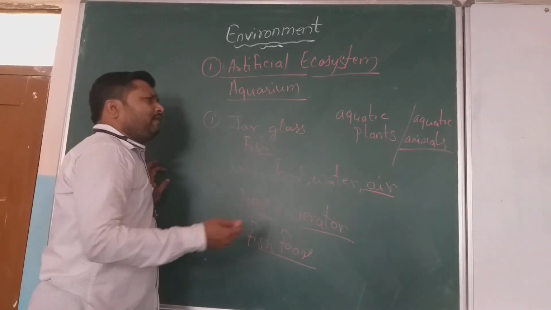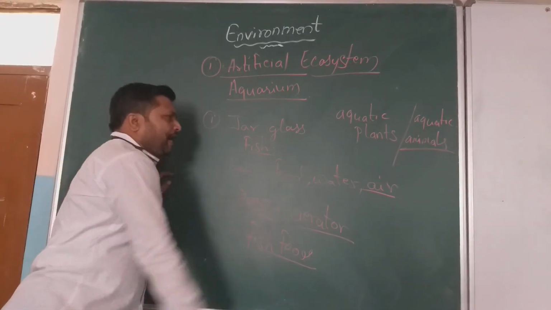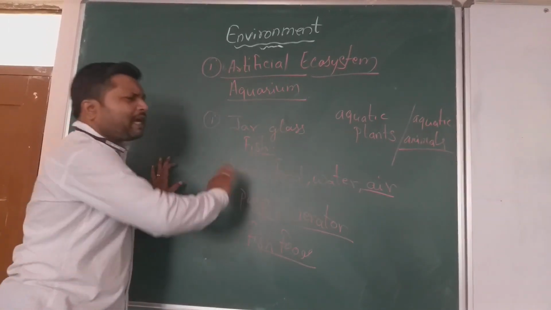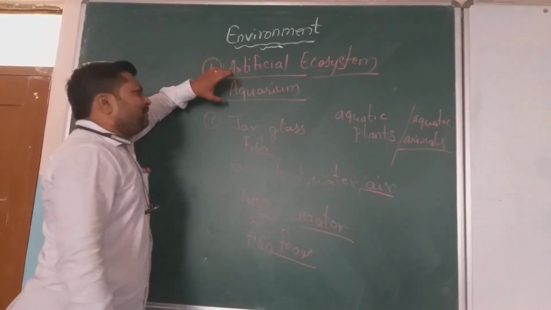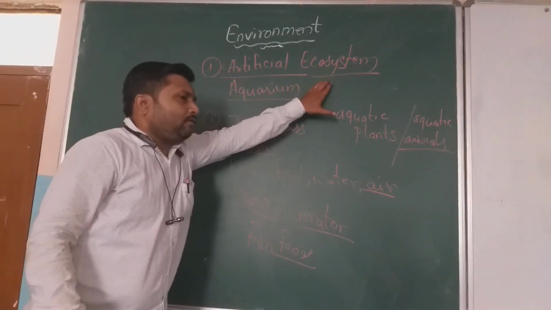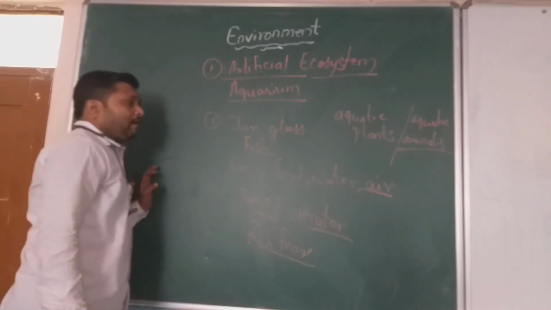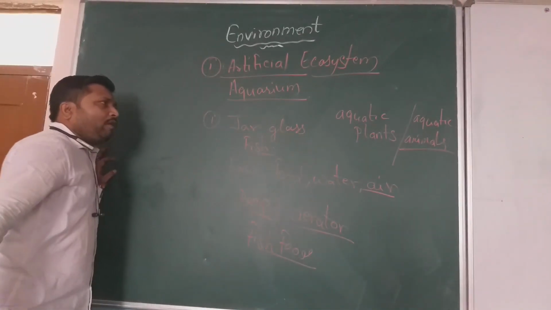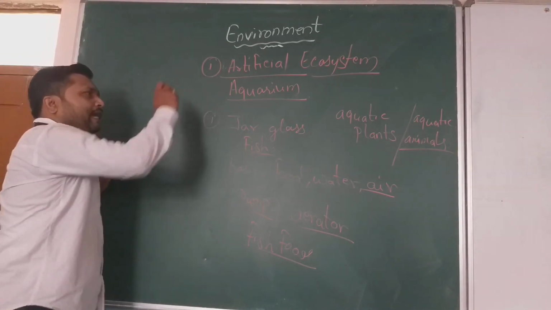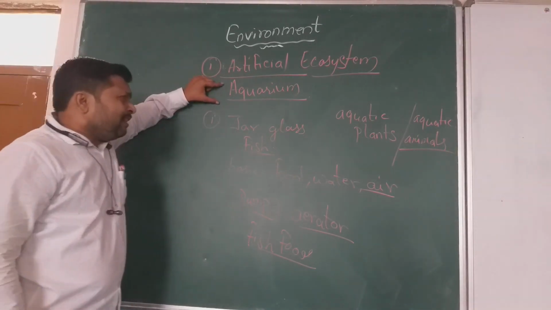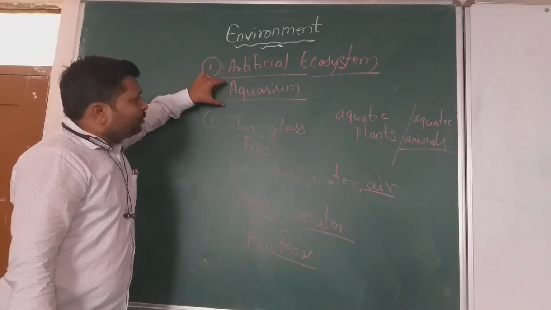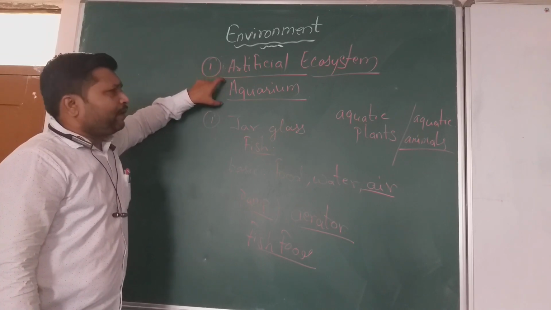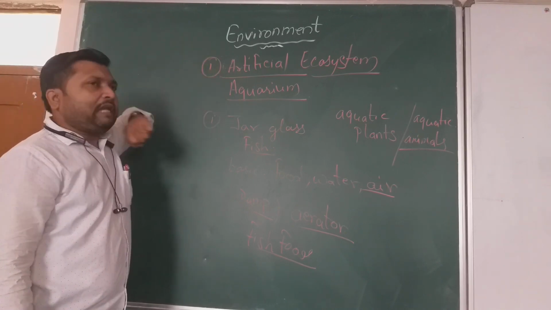But in this, certain things we have added, and certain living components are there, certain non-living components. They are interacting, and we can say that yeah, an aquarium is an example of an ecosystem. True, agree with that. But there are certain conditions to make an aquarium. When you have made an aquarium, after a certain period of time we have to clean the aquarium. Why is there a need of cleaning the aquarium? If we leave it like that, what will happen?